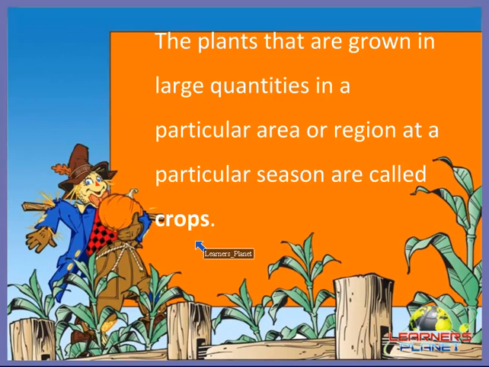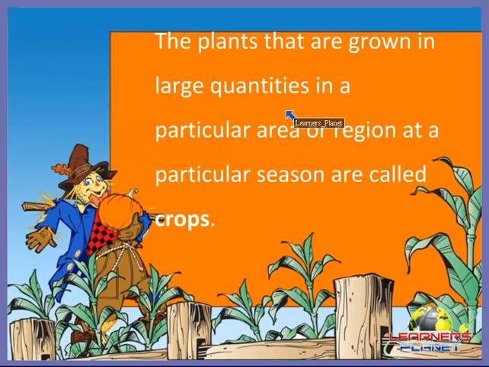So the second basic difference between plants and crops is this. First, we saw that plants can be grown anywhere, but crops cannot.